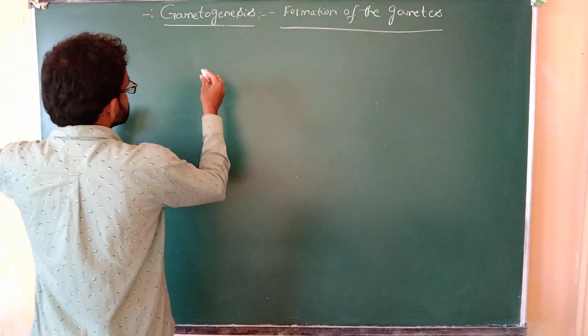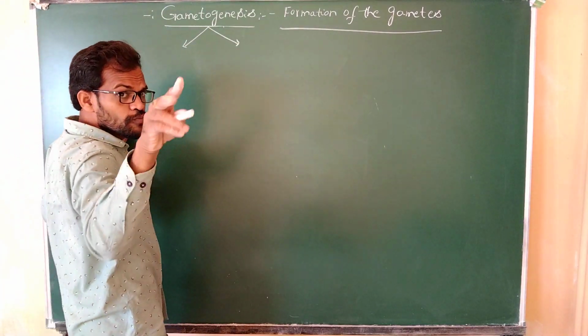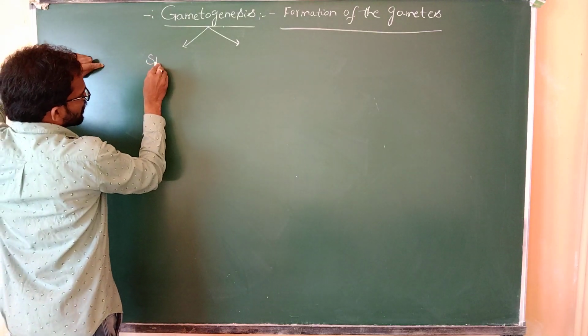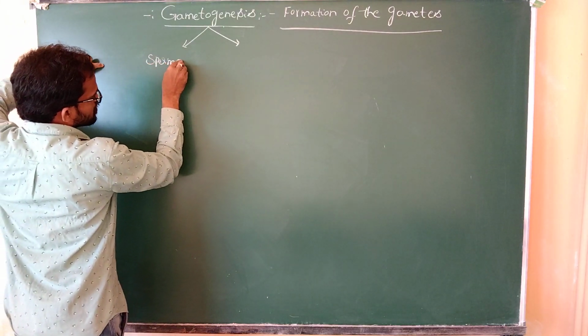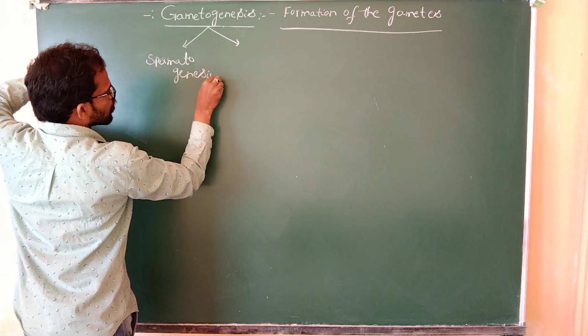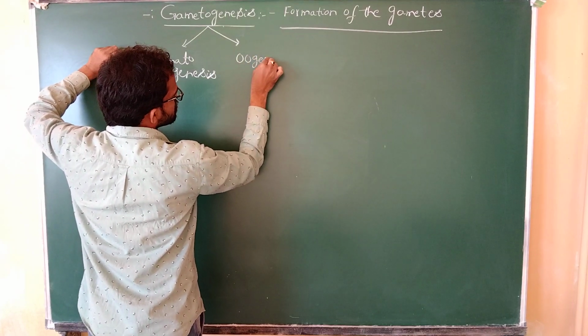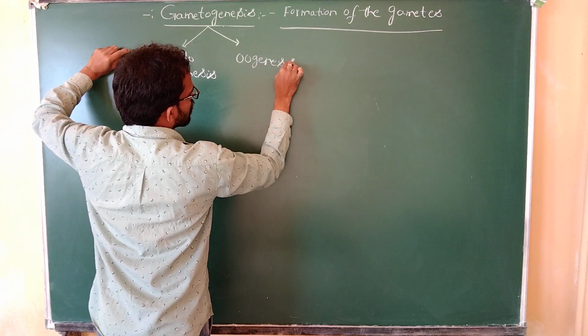That is, in the ovaries. In the male, the first process is spermatogenesis, and in the female, oogenesis.